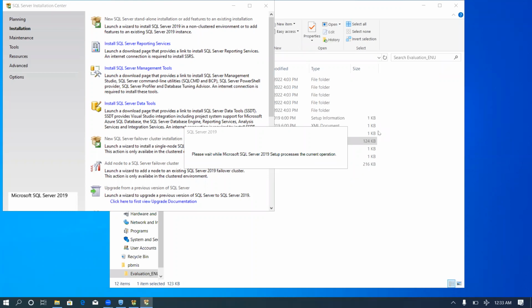When the scan is done, it will move you to the next stage.